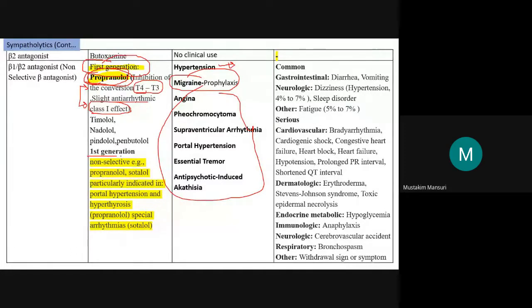First generation examples are timolol, nadolol, pindolol, penbutolol. They are also first generation. One more agent from these that is used is sotalol, that is also useful in the treatment of arrhythmia. It is also having antiarrhythmic action. So this is all about the beta 2 antagonist. Selective, non-selective.